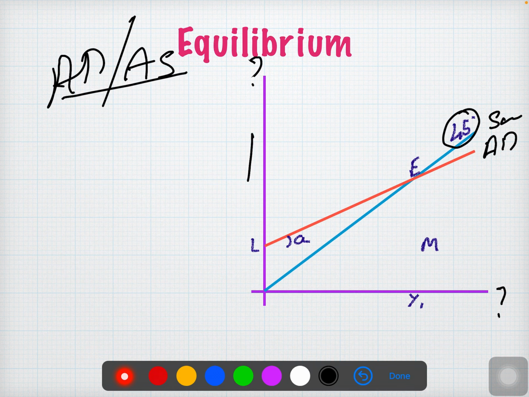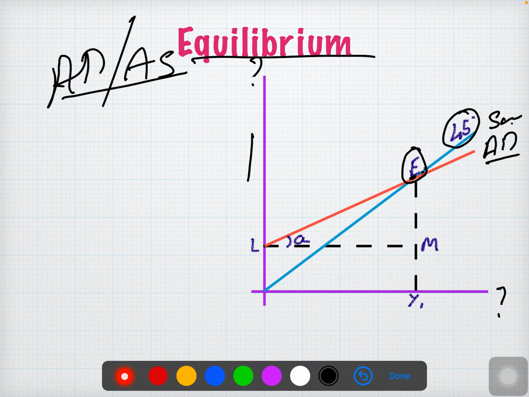The supply curve and the aggregate demand curve intersect each other. You can see the point here, which is E. When the demand curve and the supply curve intersect, that point is called the equilibrium point. You can see here, equilibrium. Alpha A we have always seen in aggregate demand. You can see my previous videos, the consumption function and the investment function, to see how we got the alpha. So when aggregate supply and aggregate demand intersect, that point is called equilibrium. E is nothing but the equilibrium point here.